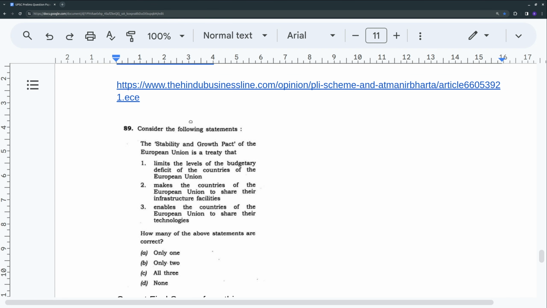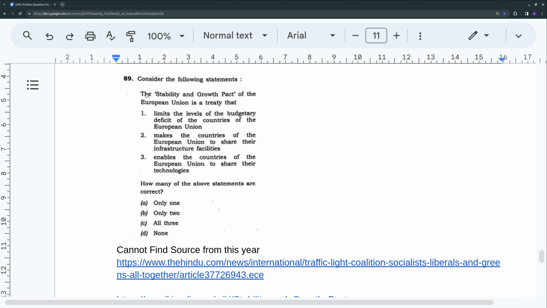Question 89. Consider the following statements. The Stability and Growth Pact of the European Union is a treaty that: 1. Limits the level of budgetary deficit of the countries of the European Union, 2. Makes the countries of the European Union share their infrastructure facilities, 3. Enables the countries of the European Union to share their technologies. How many of the above statements are correct?